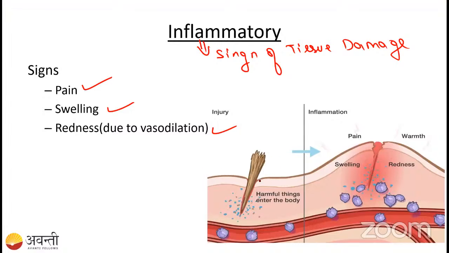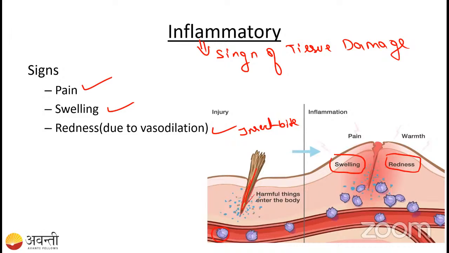See here, something came here, right? Something hurts us, or some insect bite. What will happen? The harmful things enter into our blood through the insect saliva. Thereby it is going to damage the tissue. Then our immune cells, our white blood cells, enter and go to the infected area. Thereby it causes the swelling and the redness. So this is about inflammation.